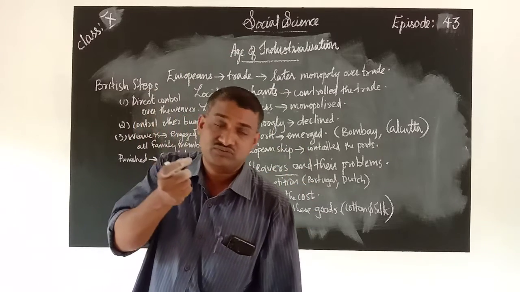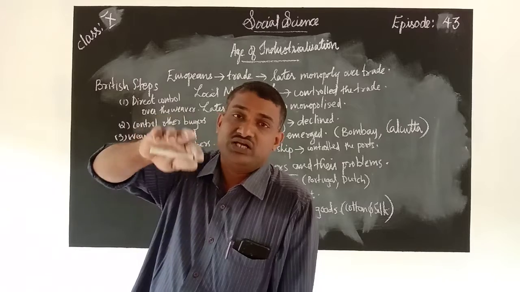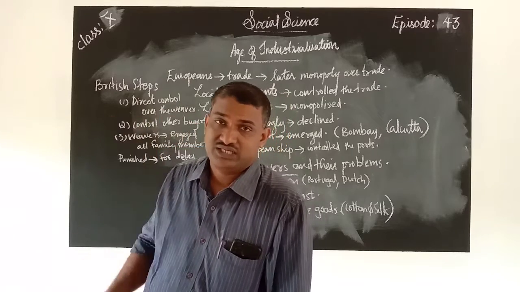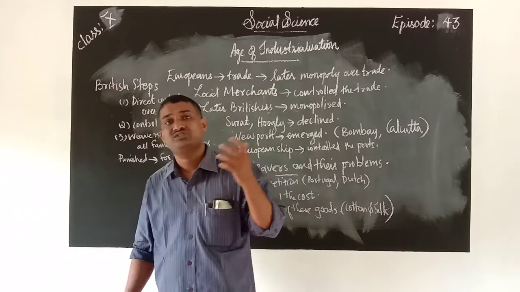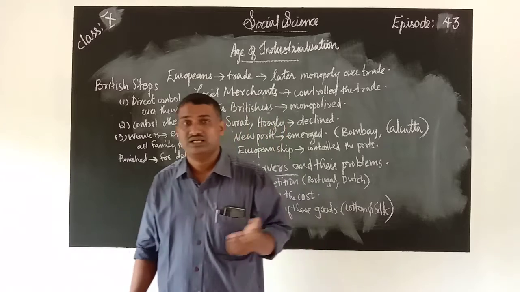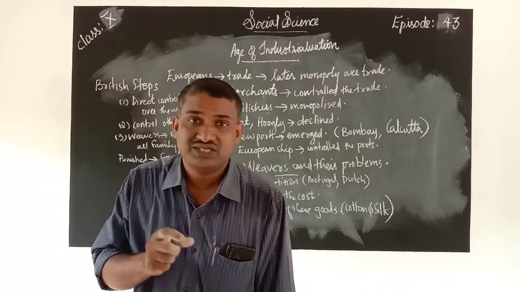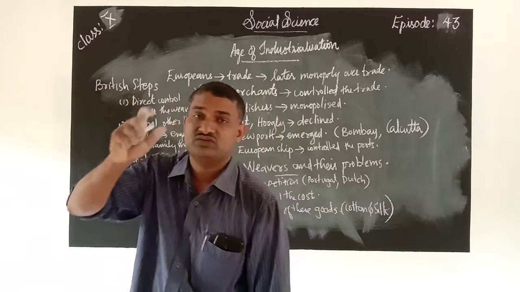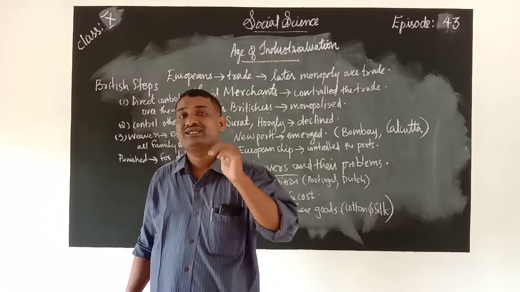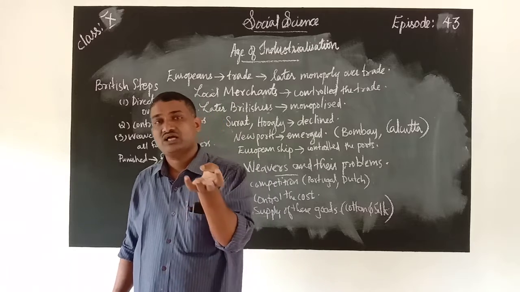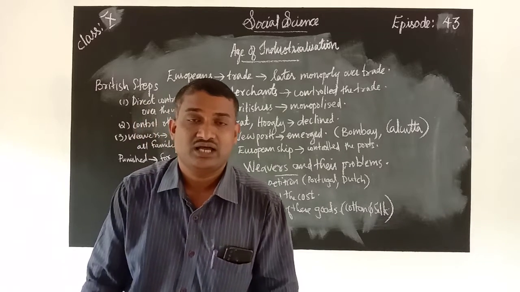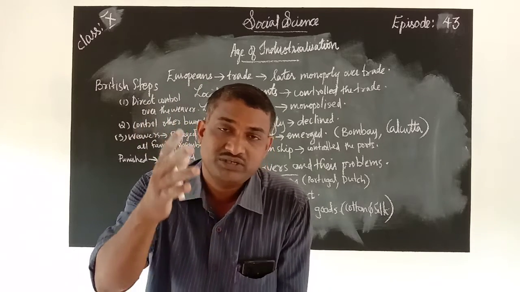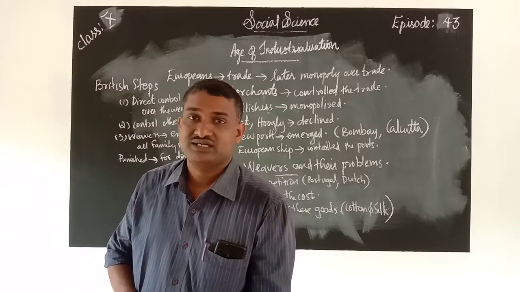If we have influence over the weavers, only then can we survive here, because the weavers are producing the cotton and other materials. If we have good relations with the weavers, we can make trade relations with them and collect the raw materials from the weavers rather than the traders.